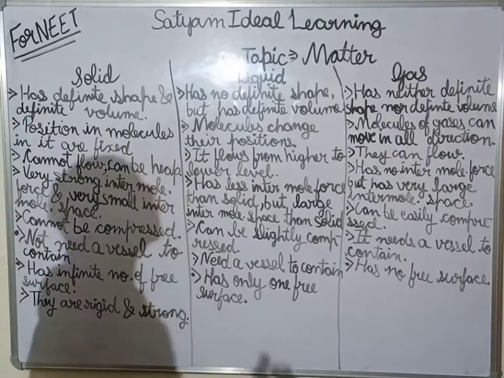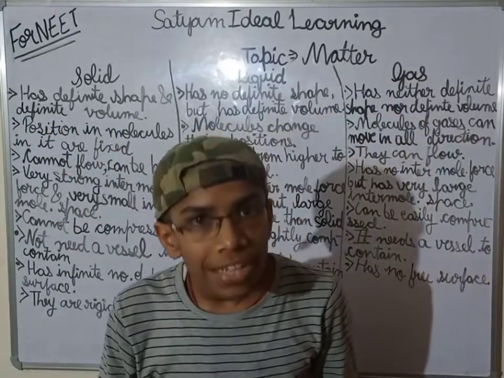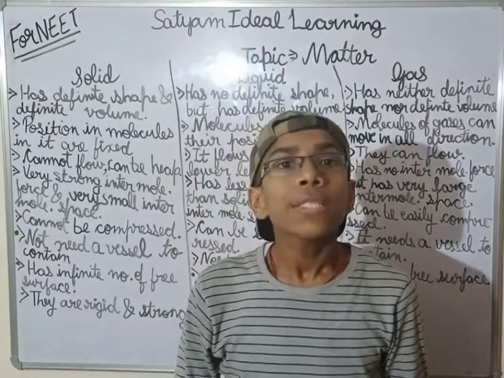Now, there are two things: intermolecular force of attraction and intermolecular space.